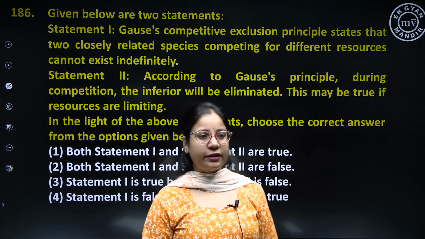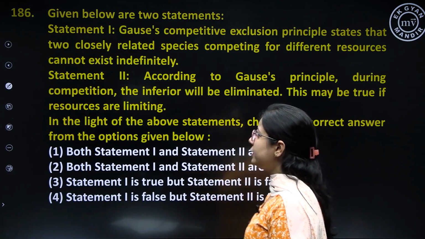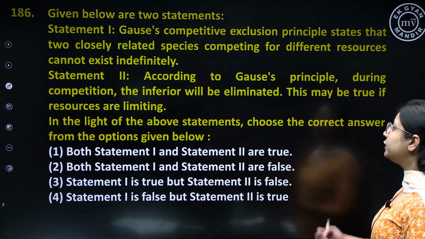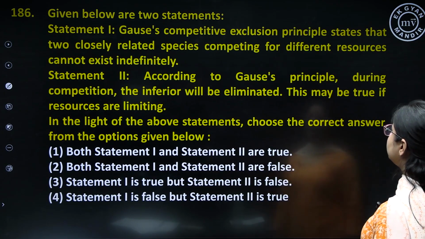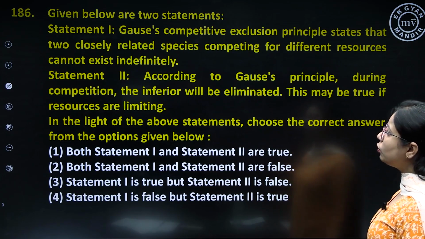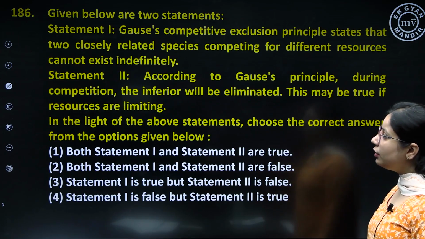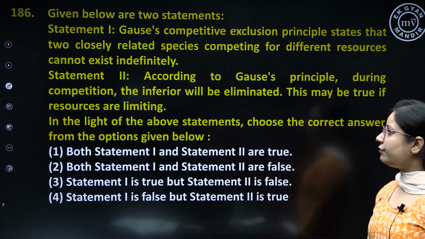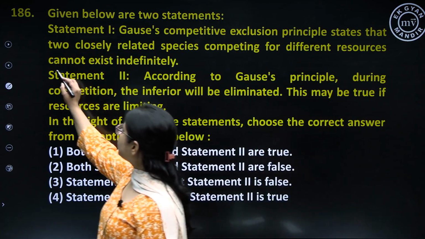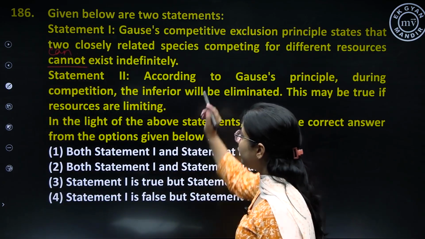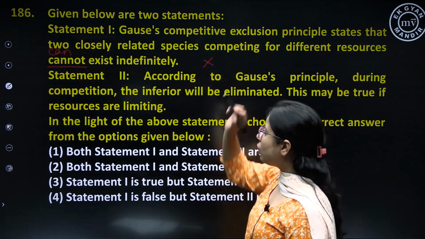We now come to section B. Question 186. Given below are two statements. Statement 1, Gause's competitive exclusion principle states that two closely related species competing for different resources cannot exist indefinitely. But here "cannot" is wrong, they can exist indefinitely. So this statement is wrong.